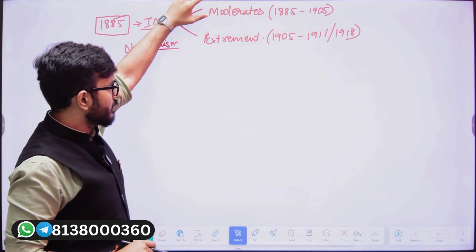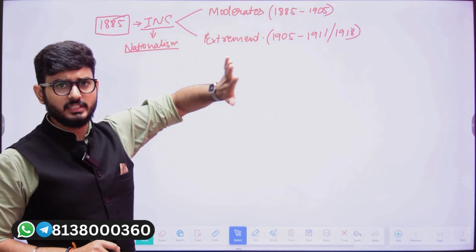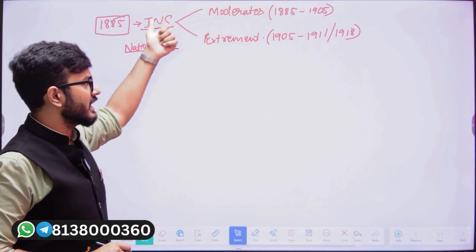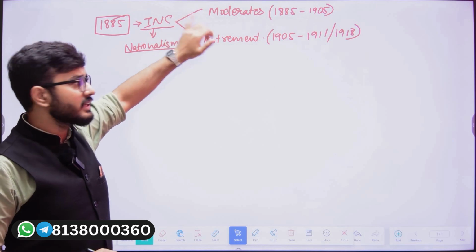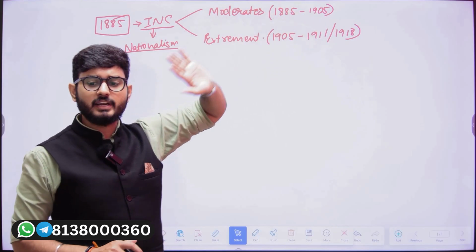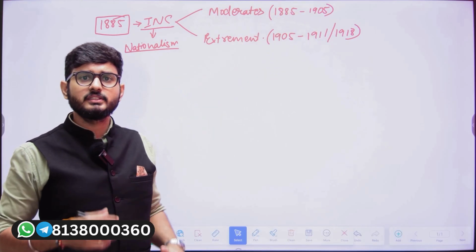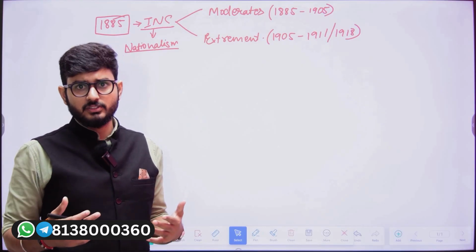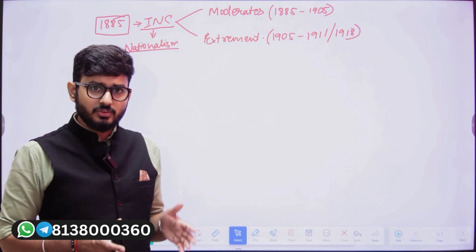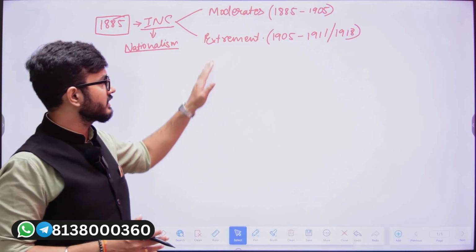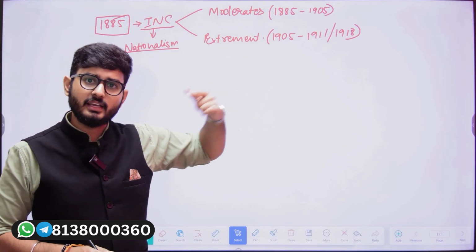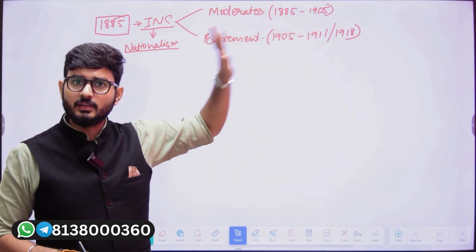Now you might be wondering why I am dividing both of these. Because during this time period, whatever activities the INC did, those activities were dominated by the moderate nationalists. And by 1905, the moderate nationalists failed to fulfill their demands in their true essence. They failed in their aims and objectives. That is why a new phase is going to start, the extreme nationalistic phase. That means the extremist nationalistic leaders came to power and are going to start the movements.